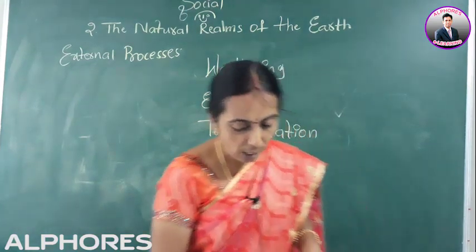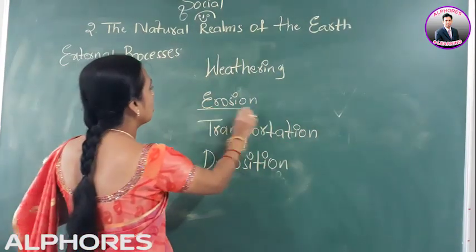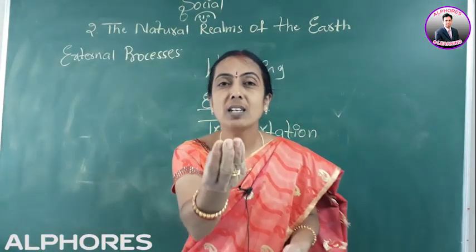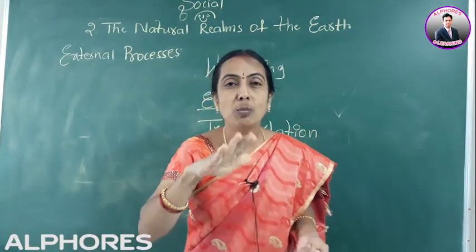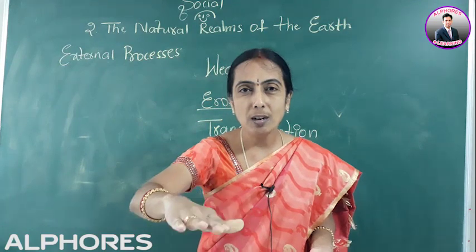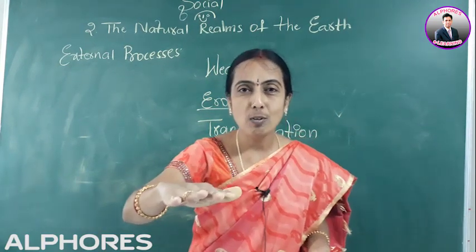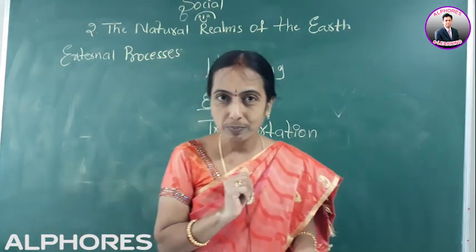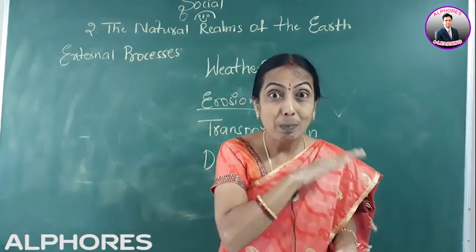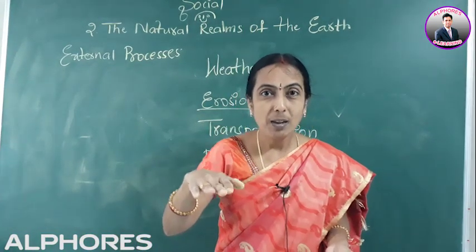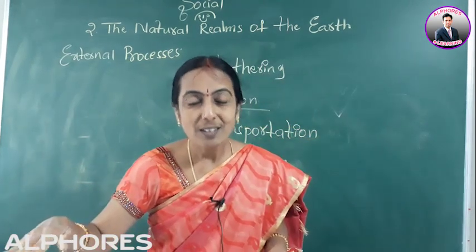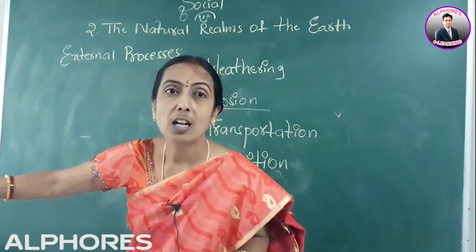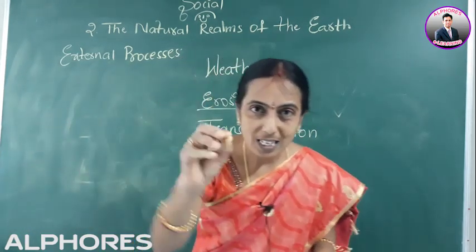Next is about erosion. In social studies, this is a common word, erosion. Erosion means, in easy words, the movement of the upper layer of the soil by the wind and water forces from one place to another place is called erosion. The movement of the upper layer of the soil by the natural forces, that is wind and water, from higher places to some other lower areas is called erosion.